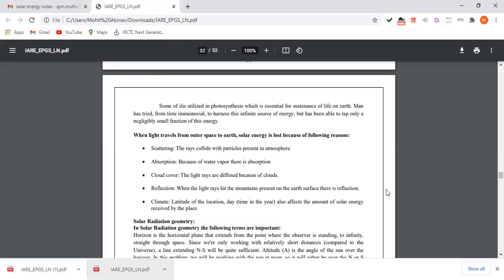Cloud cover: the light rays are diffused by clouds. Reflection: when the light rays hit the mountains on the Earth's surface, there is reflection. Climate: the latitude of the location and the time of day in a year also affect the amount of solar energy received by a place.